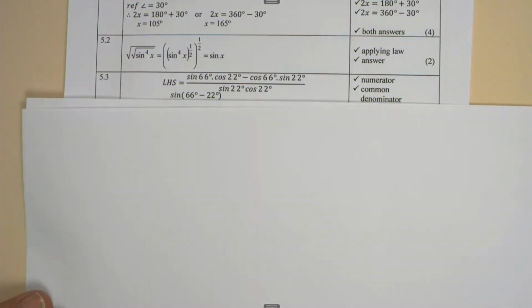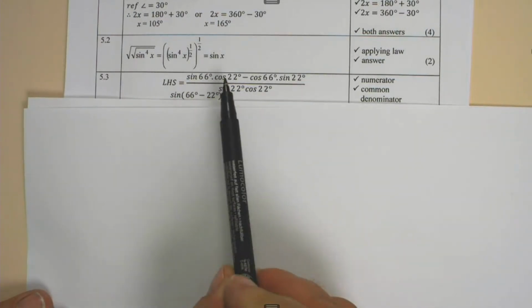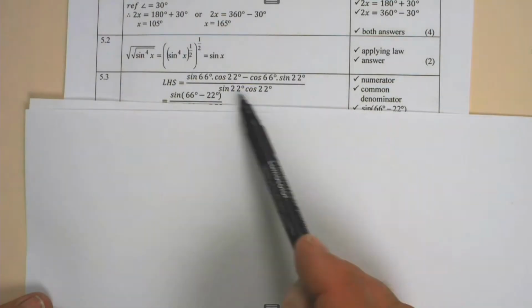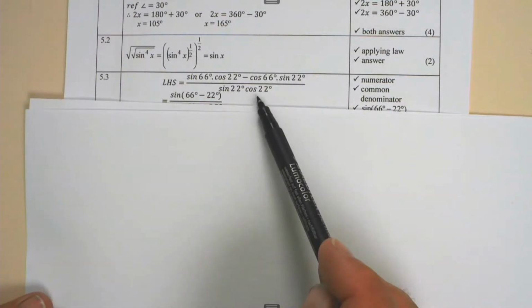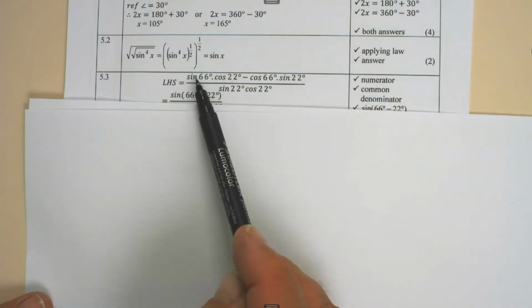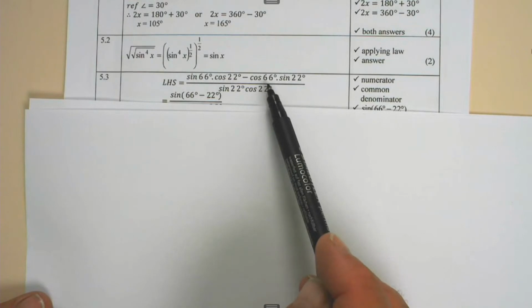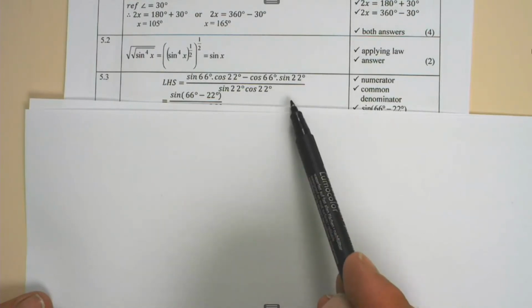In 5.3, they say without a calculator and showing all steps, show that sine 66 divided by sine 22 minus cos 66 over cos 22 is equal to 2. We need to show that. So 1 mark for, if you subtract fractions, you find the LCD. 1 mark for the LCD, which is sine 22 cos 22, and 1 mark for the numerator, which is sine 66 times cos 22 minus cos 66 times sine 22.